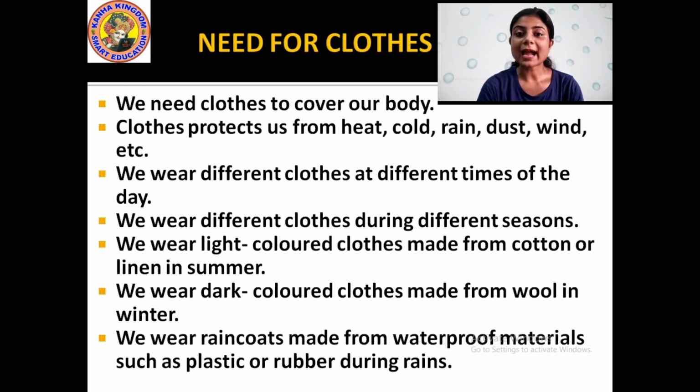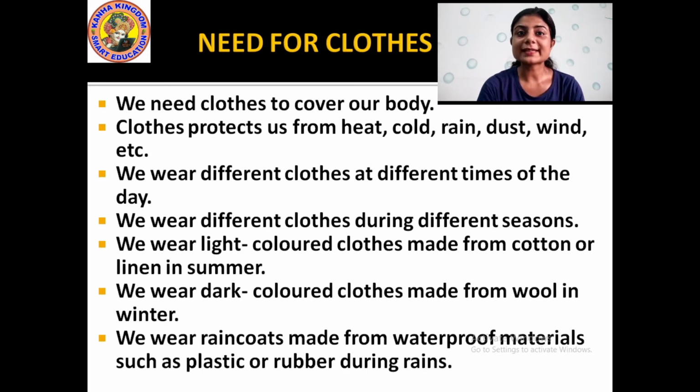We wear light colored clothes in summer because they absorb less heat and do not make us feel warm throughout the summer.